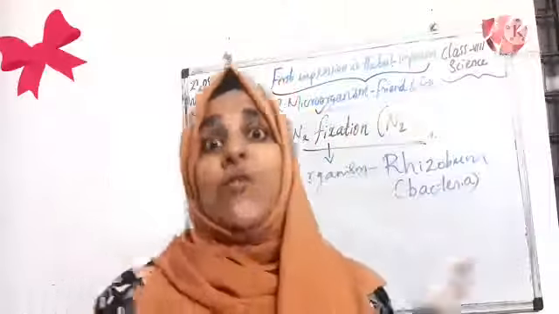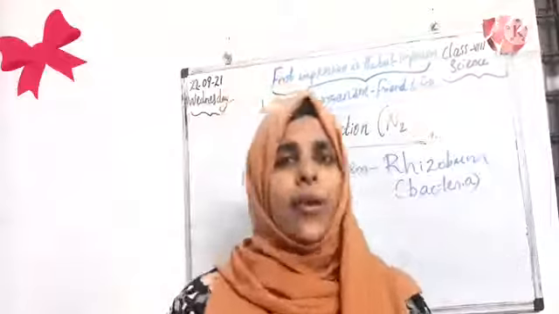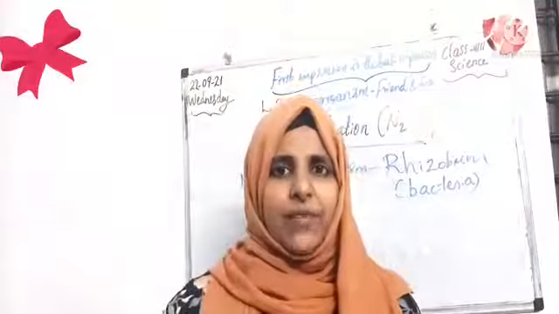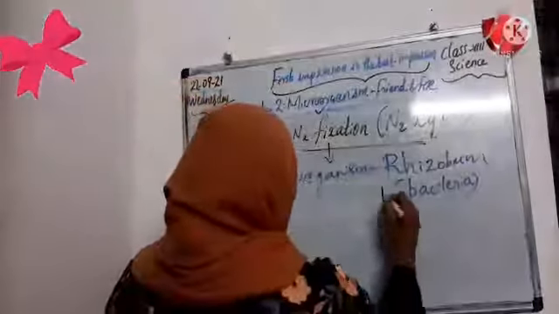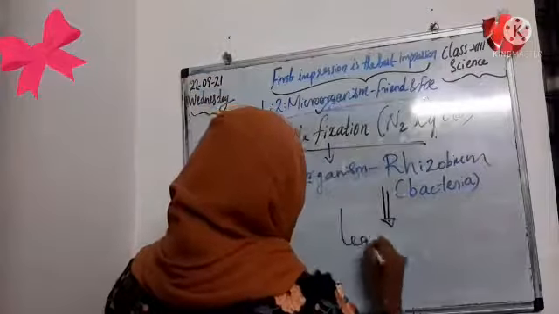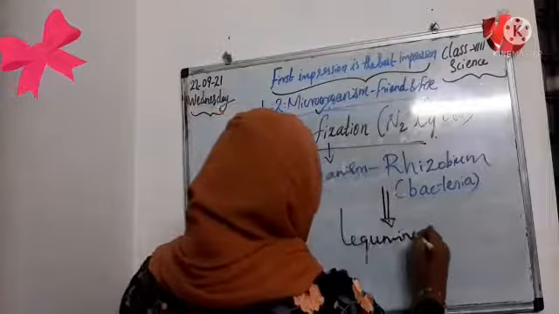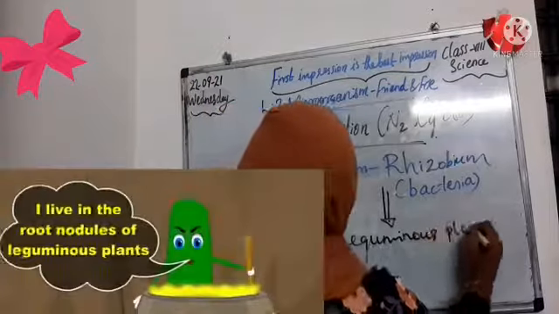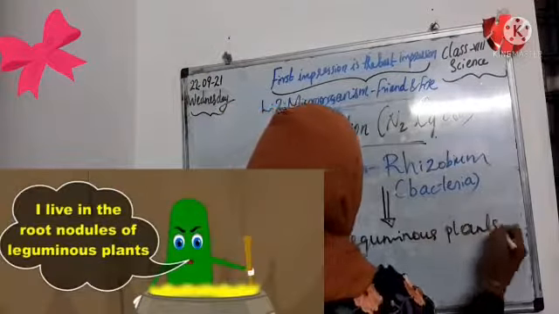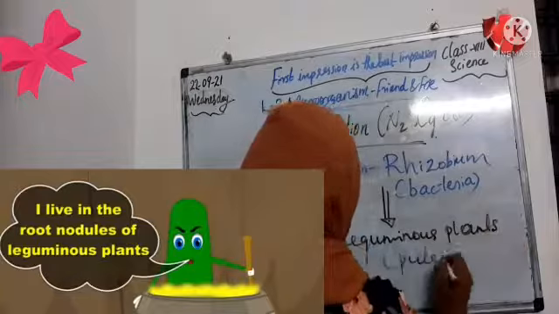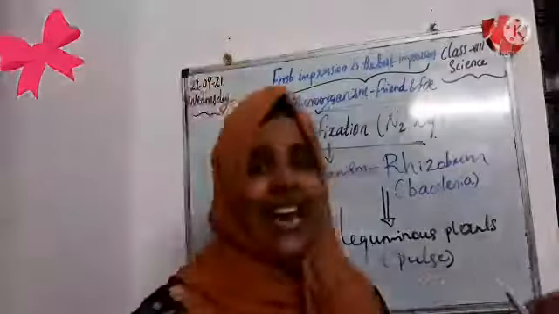Next we need to check where we can see this Rhizobium bacteria, children. Yes, we can see Rhizobium bacteria in leguminous plants. Did you hear about that? Leguminous plants are a type of pulses: pulses, peas, beans, different pulses we can say like that.